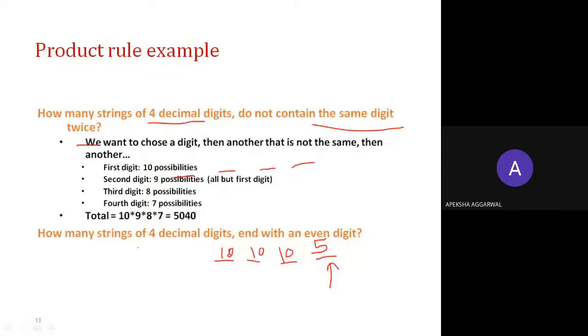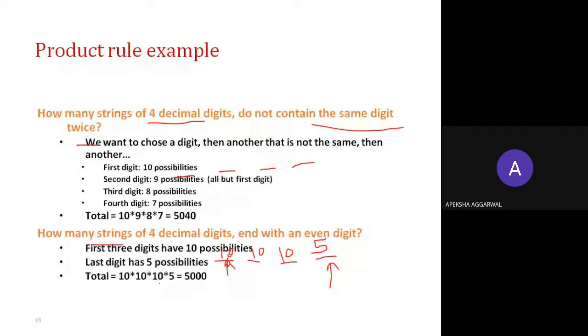Ma'am, the first should be 9, since 0 can't be written first. But they are not asking for a number, they are asking for a string. In the case of a string, this would be 10. If the question were about a number, then here it would be 9 because 0 would not come. So for strings, it is 10, 10, 10 and 5. This is the answer.